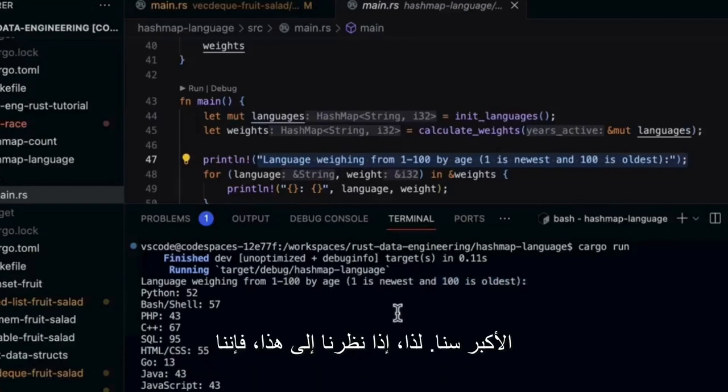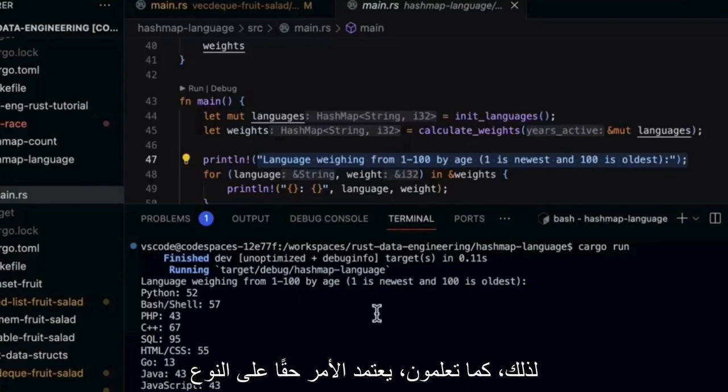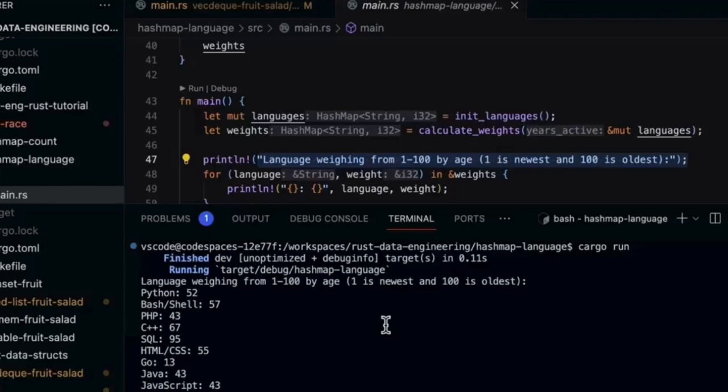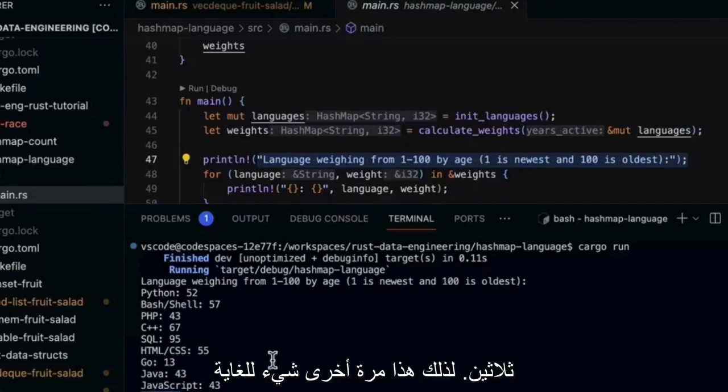So if we look at this, we can see here that TypeScript is the newest. Rust is also pretty new. C is actually the oldest one. And so it really depends on what kind of thing you're thinking about. Should you be using Python, maybe for very stable projects? If you want to do something more cutting edge, maybe you should start to look at things like Rust or TypeScript. If you want something that's a little bit in the middle, C Sharp, for example, is ranked 30.